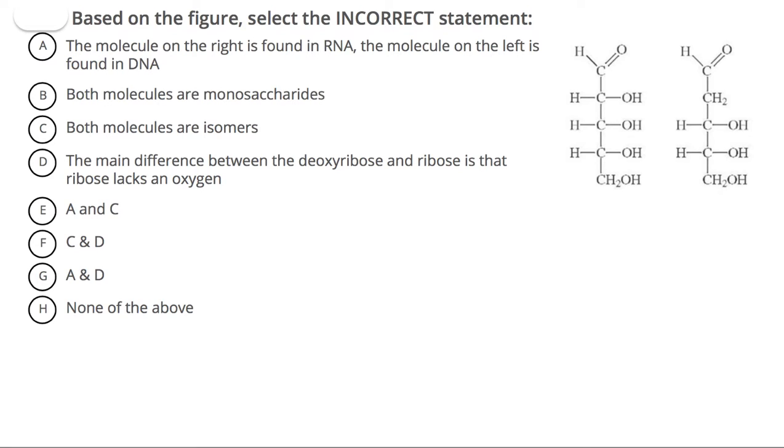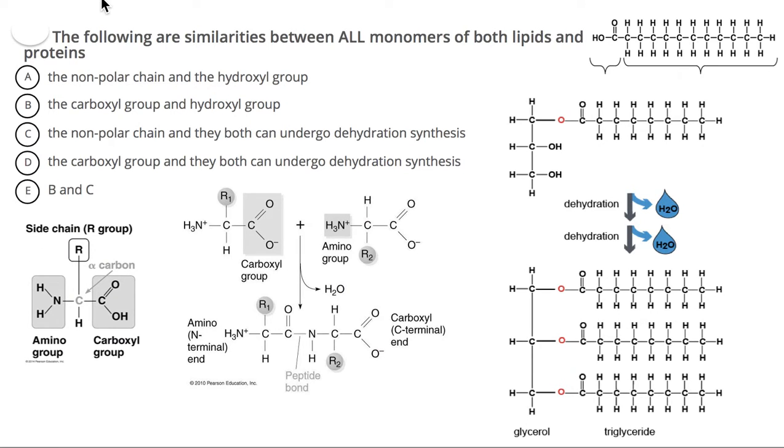Let's move on to the next slide. So the question reads, the following are similarities between all monomers of both lipids and proteins. So we have here the monomer of a protein, the amino acid, the general structure of amino acid, and then we have here general structures of lipids.